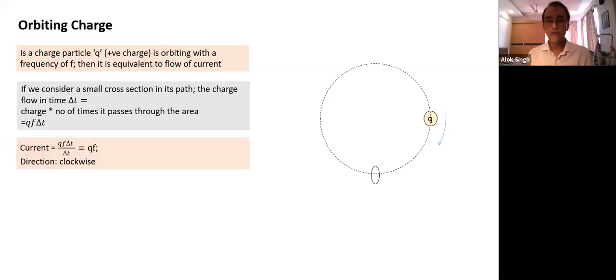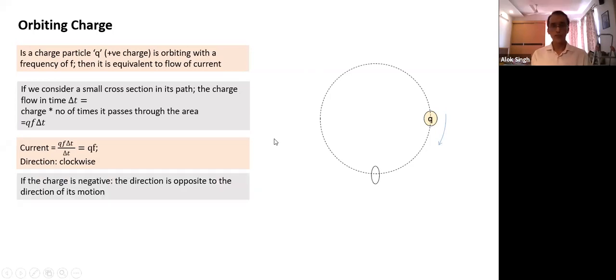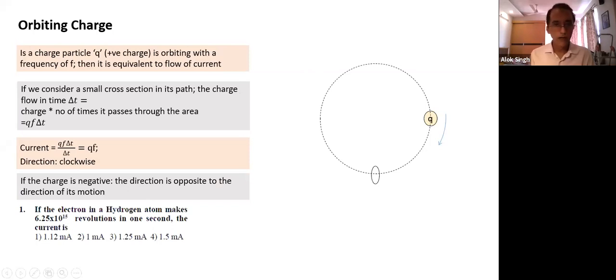If the charge is positive and moving in the clockwise direction, current will be in the clockwise direction. If charge is negative and moving in the clockwise direction, the direction of current will be opposite to the direction of motion of the charged particle. Okay. So let's take a simple example of a hydrogen atom, where they actually make a mind-boggling number of revolutions. If an electron in a hydrogen atom makes 6.25 times 10 to the 15 revolutions in 1 second, what is the current it will create?